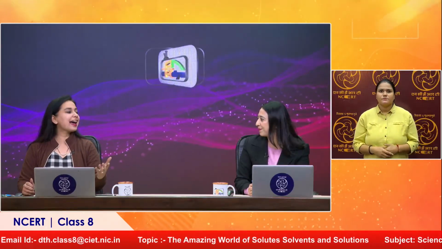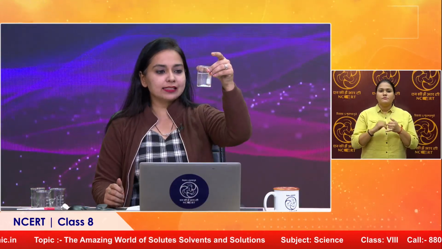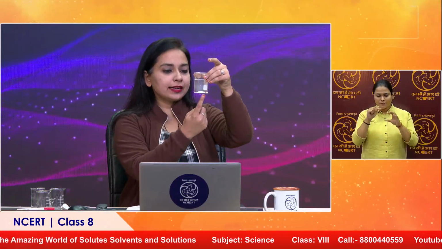So earlier the water was what? The water was hungry. So we can add more solute to it. Now see, we have added the solute, and there is a layer of solute right at the bottom. Why is that layer formed? Because we have crossed the capacity of water.